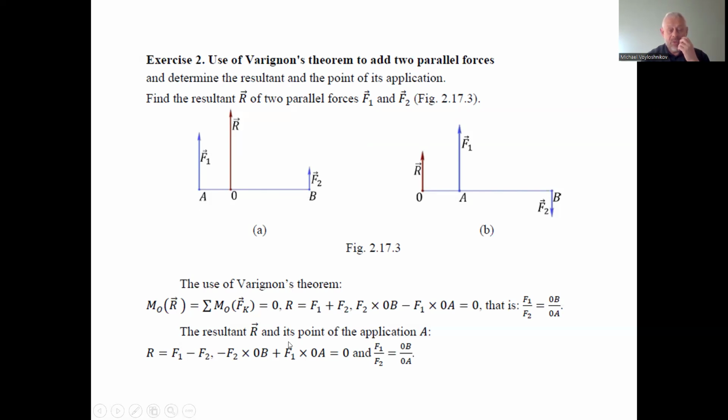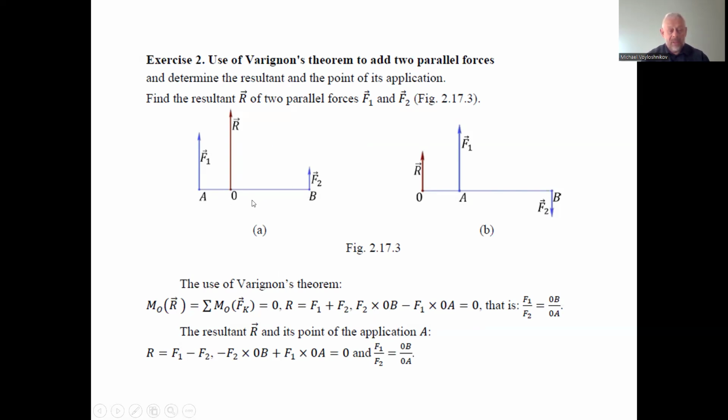But to apply the Varignon theorem, we can consider that the resultant has to have the same rotating moment, for example around the point zero, as the two forces, the components of the resultant. As the resultant moment is zero on the right, on the left we have the components of the rotating moment on behalf of the components of the resultant.